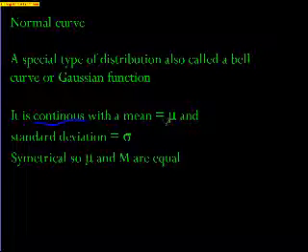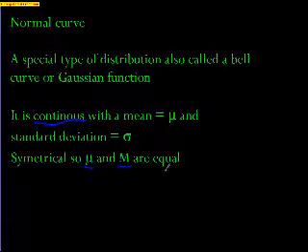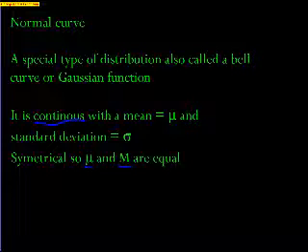The mean is mu, and the standard deviation is sigma. Okay. It's symmetrical, which means the mean and the median are equal. In all symmetric distributions, the mean and median are equal because the mean is not pulled by the tail, because there is no tail, or the tails are the same on both sides, really. So let's look at some other properties of the normal.